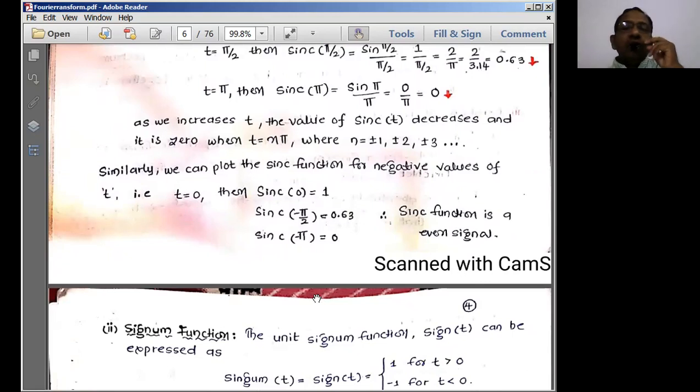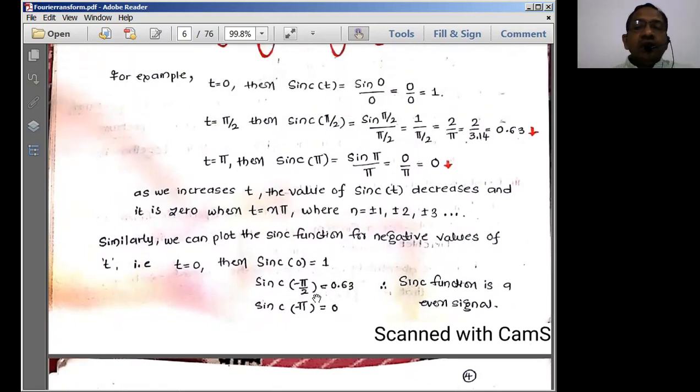So finally, the value of sinc t decreases and it is 0 when t is equal to n pi.